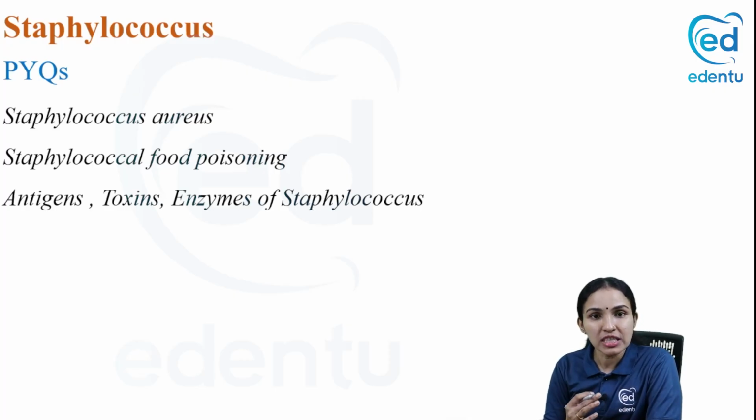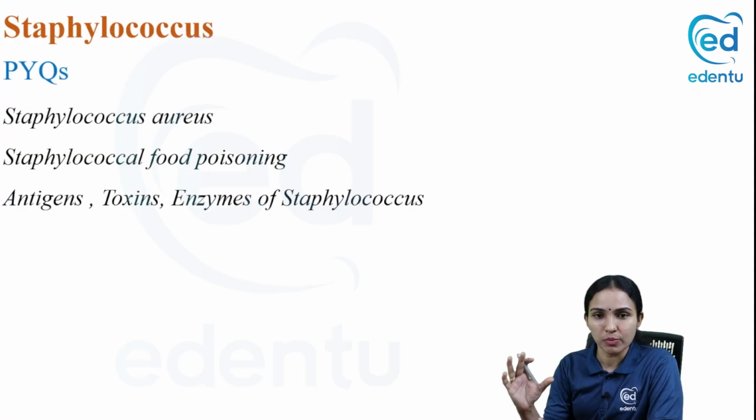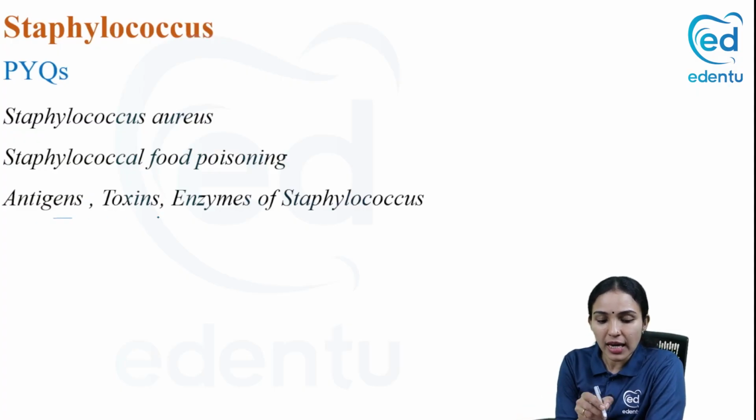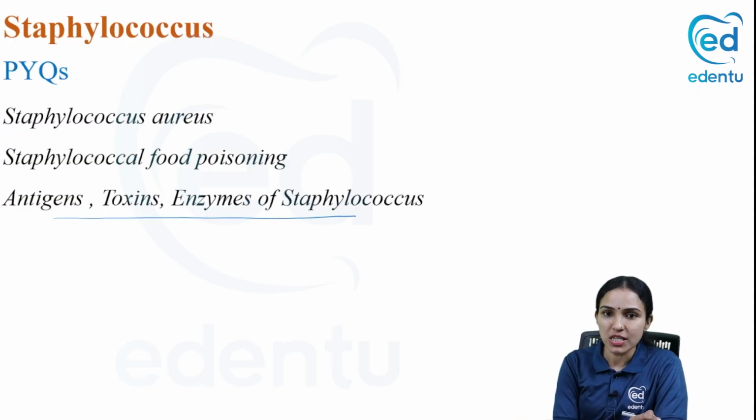So I'm repeating the previous year questions. Staphylococcus aureus as such. Then please write about the morphology, about the virulence factors, diseases, lab diagnosis and treatment. If it is food poisoning, just write about food poisoning. Remember the preformed enterotoxin and the incubation period of 2 to 6 hours. And the antigens, toxins and enzymes of Staphylococcus. That's also very important. Thank you.